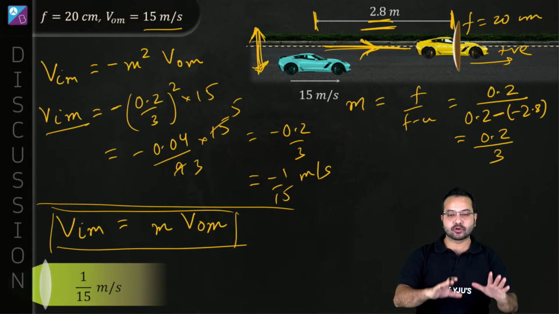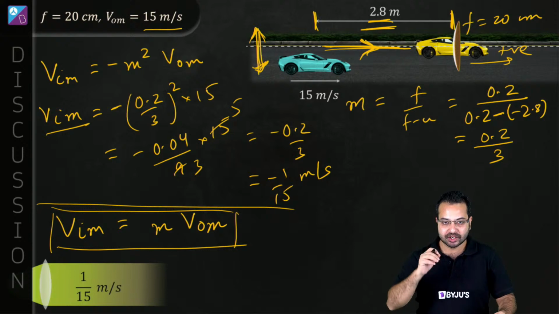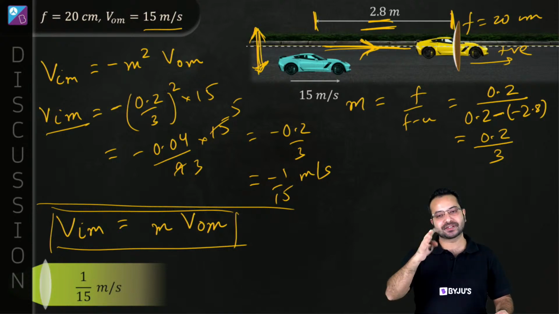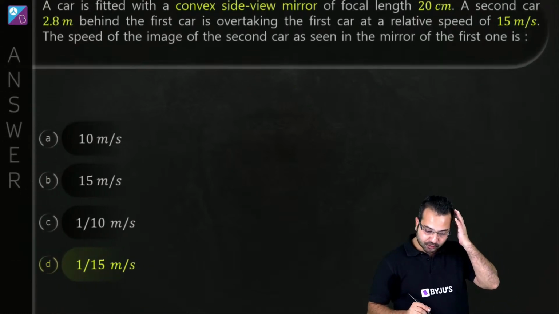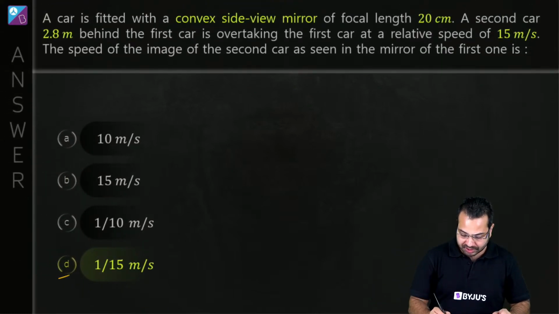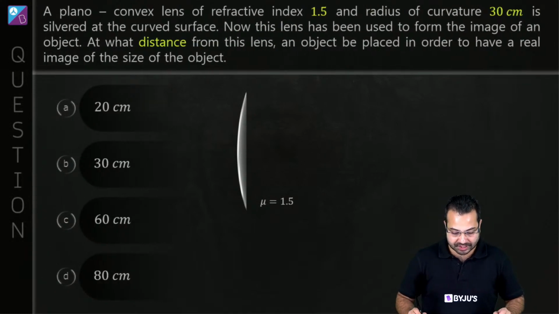I've given you the result as well as the derivation. Things may change, so do remember the derivation because there could be some twists and turns in the questions. You can expect that. Alright, let's move to the next question. From here, option D is going to be my right option. And let's move to the next question.